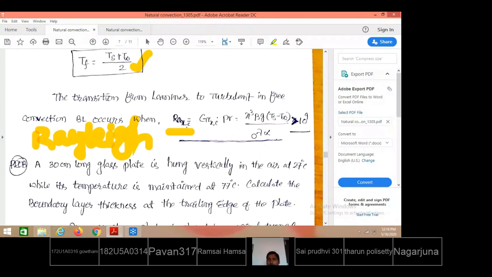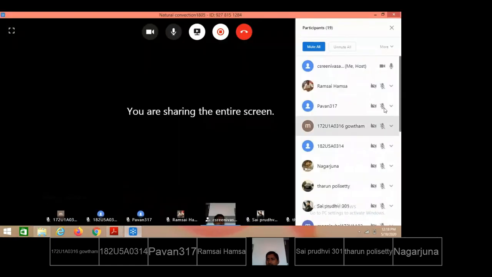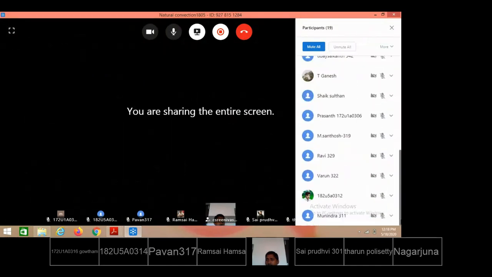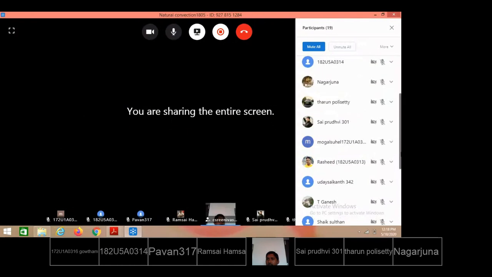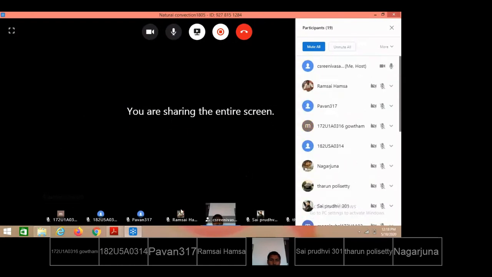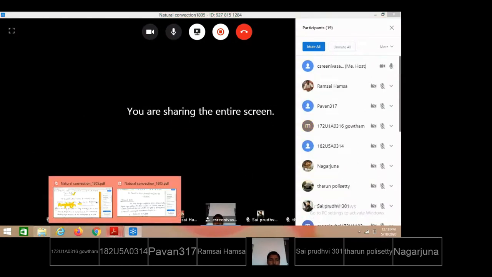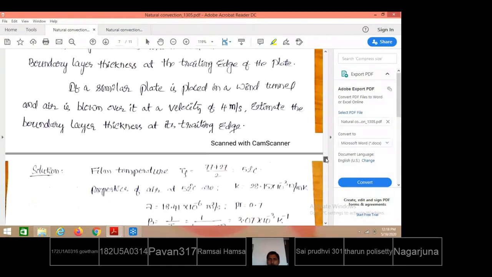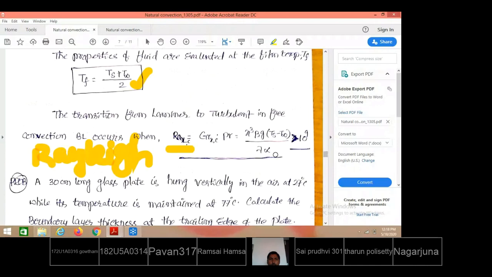After estimating that product, if Rayleigh's number is less than 10 to the power 9, we say that it is laminar flow. If it is greater than 10 to the power 9, we enter into turbulent flow for natural convection.